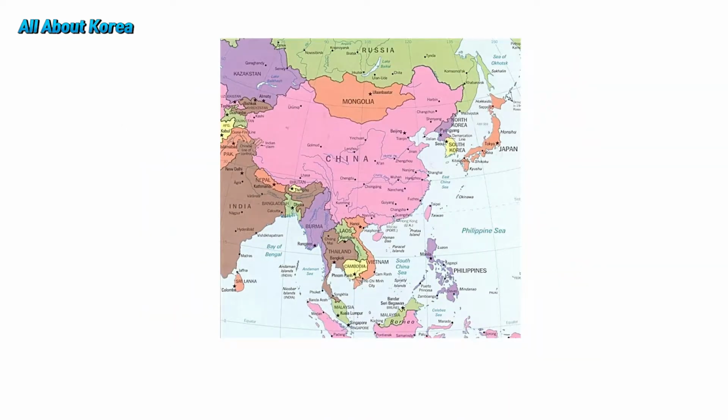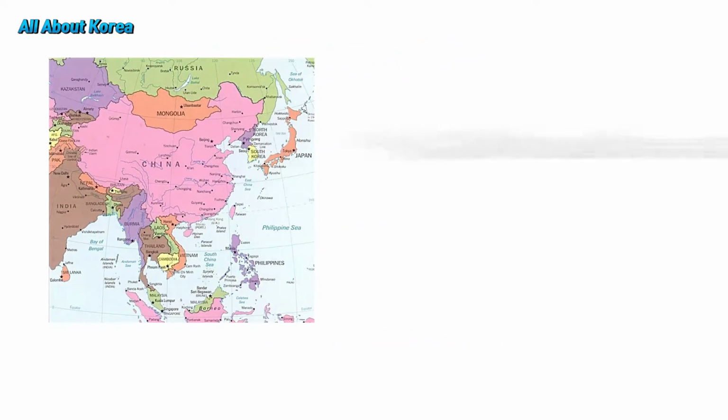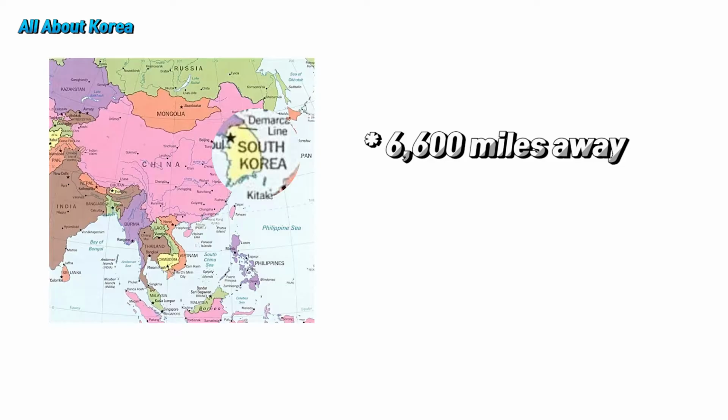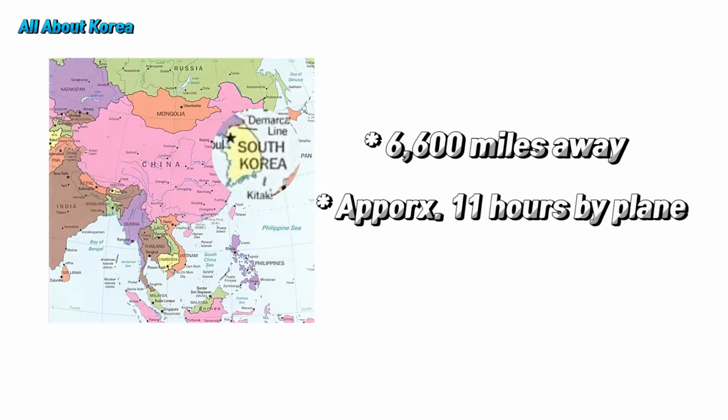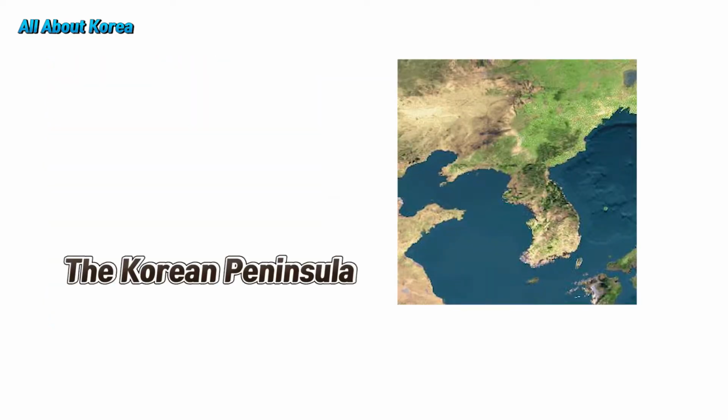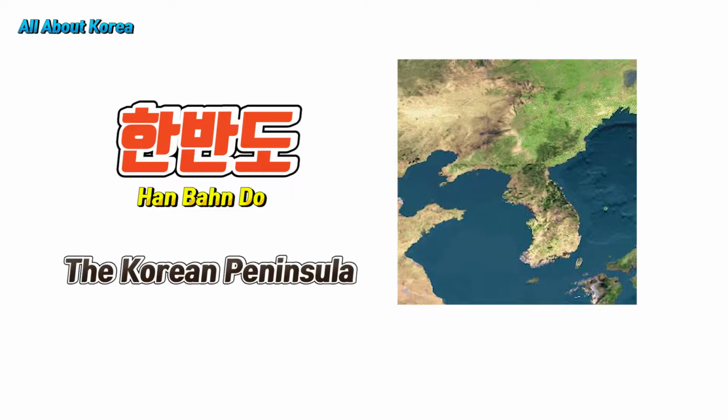First of all, Korea is located in Asia. It is located at the easternmost part of Northeast Asia. It is about 6,600 miles away from this part of the US and takes about 11 hours by plane. Korea is referred to as the Korean Peninsula, and this is because it is surrounded by 3 seas.